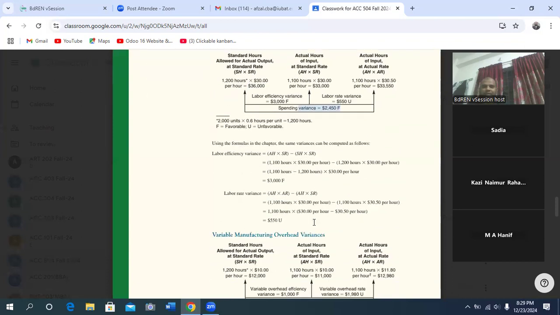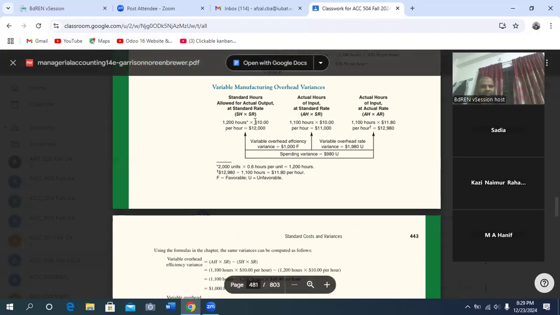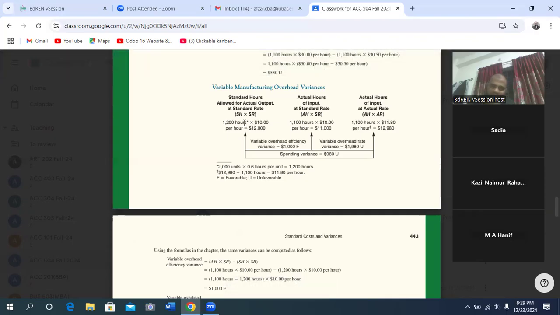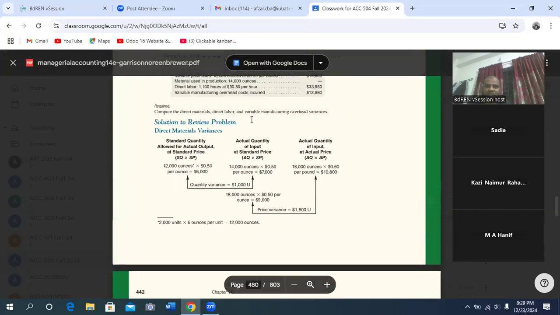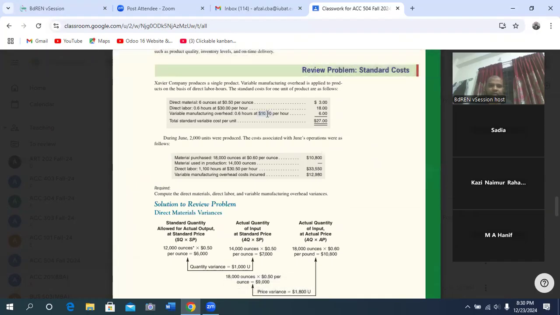Now, same for variable manufacturing overhead, same formula, same way to calculate. SH multiplied by SR, AH multiplied by SR, AH multiplied by AR. SH is 1200 hours, the same as 2000 units at 0.6 hours, and the standard rate is 10. It is given in the question, 10 per hour.